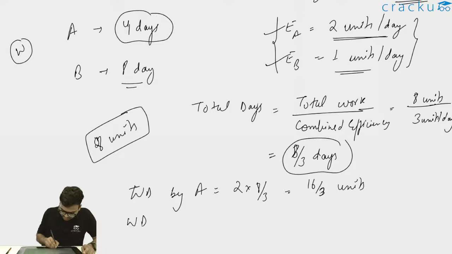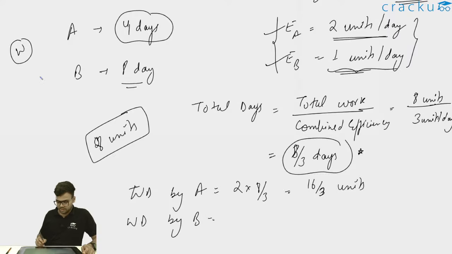Now if I write work done by B, now both are working for 8 by 3 days, so B will also work for 8 by 3 days and the efficiency of B is 1 unit per day. So 1 into 8 by 3. Thus this will be 8 by 3 units. The work done by B will be 8 by 3 units and work done by A is 16 by 3 units.